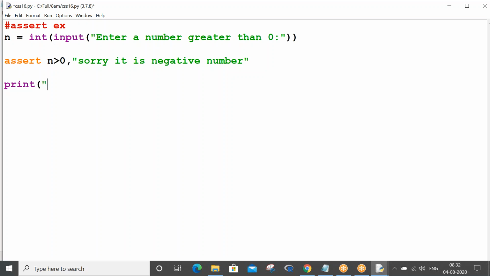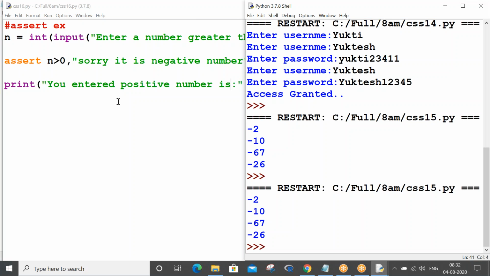Print, you entered positive number is. Control S, F5.